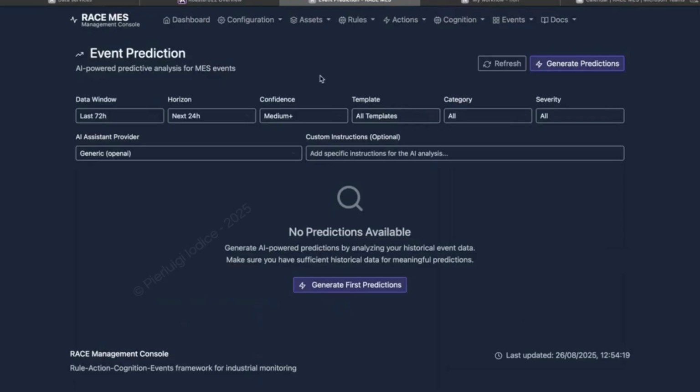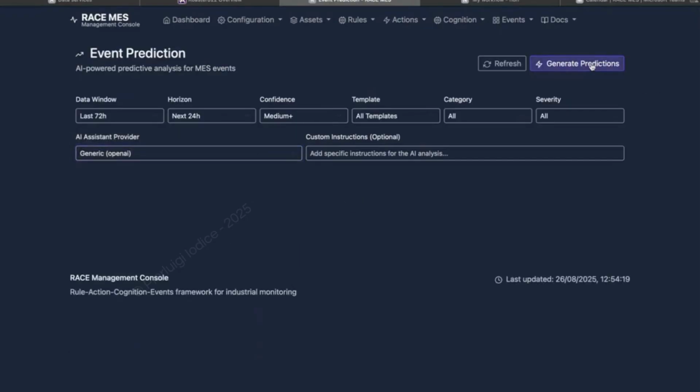Let's finish with a look ahead. Event prediction in Race MES. Using AI, we ingest historical events over a chosen time window and forecast what is likely to happen in the next hours, or any horizon you select. This is powerful for safety, to prevent hazards; execution, to avoid scrap or unplanned stops; and energy, to curb runaway consumption.